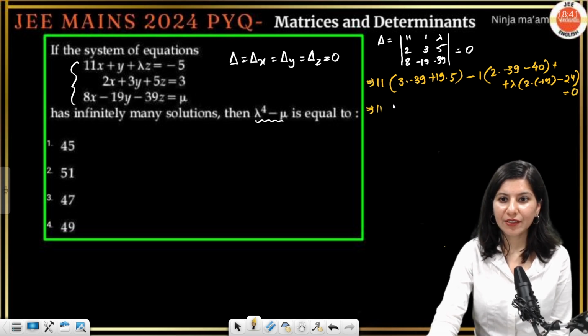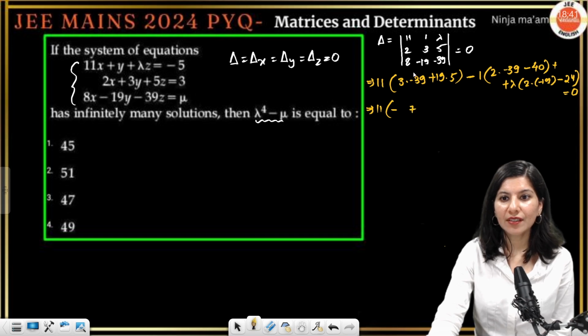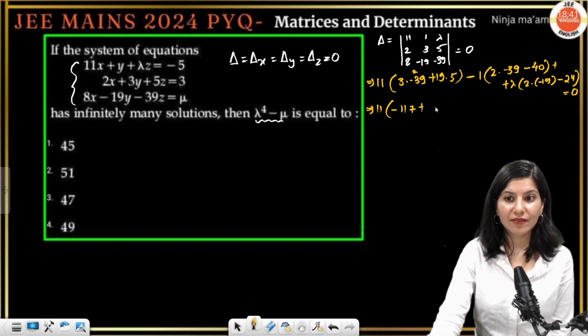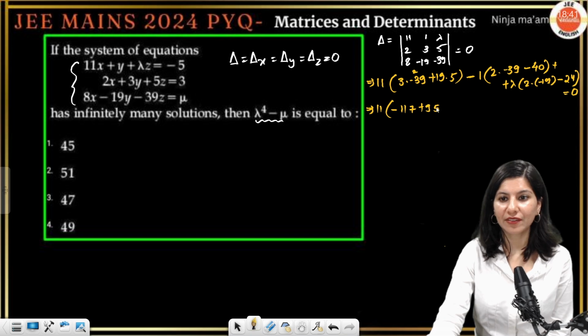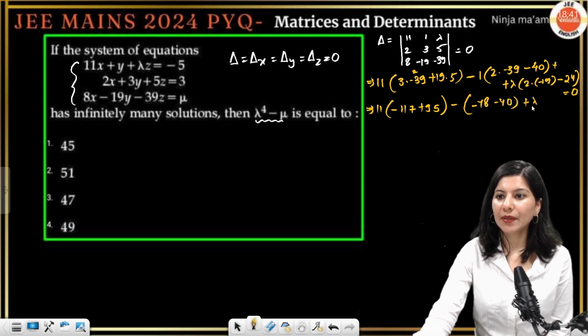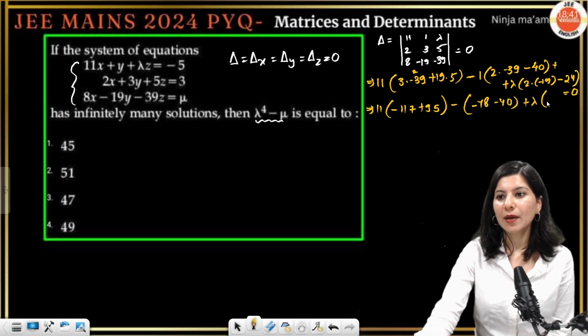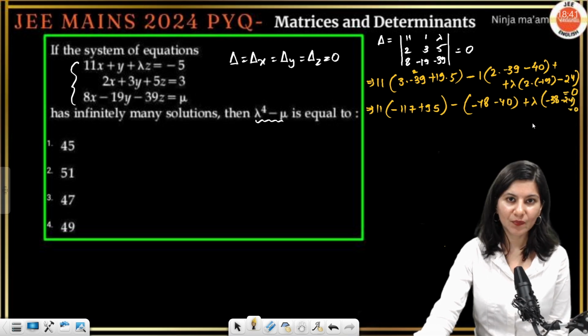Correct? 11 is already there. 39 into 3, so 9 3s are 27, then 2 carry, 3 3s are 9, 10 11, minus 117 plus 9 5s are 45, 4, so 5 ones of 95, correct? Minus, now this, 39, 9, 7, minus 78, minus 40, correct? Plus lambda times, this is going to give you minus 38, minus 24 equals to 0, correct?